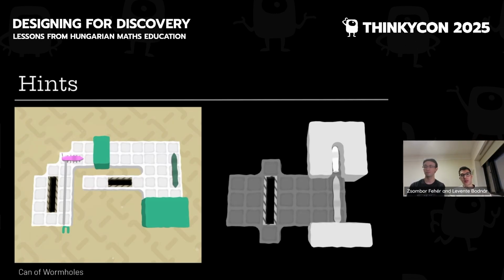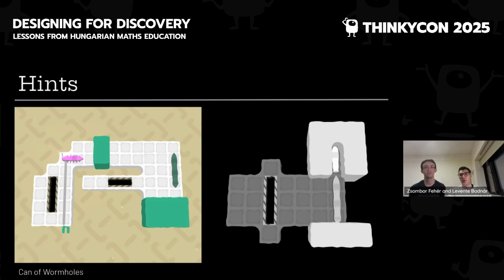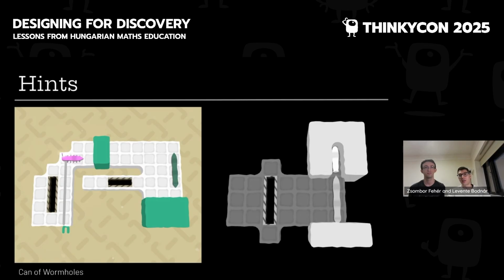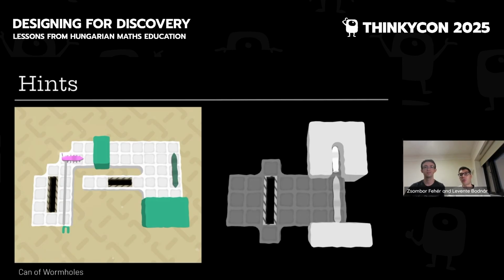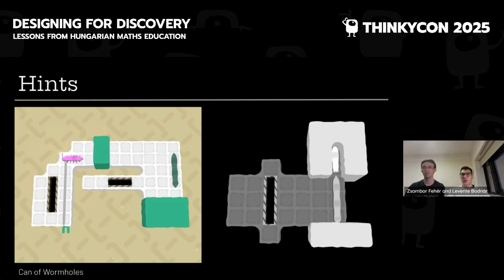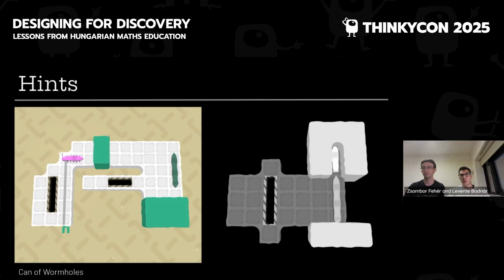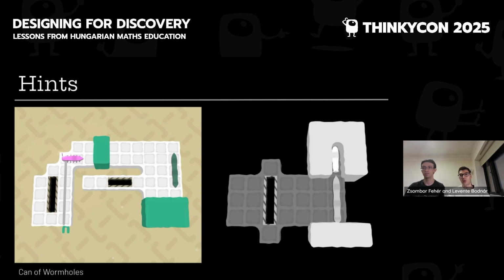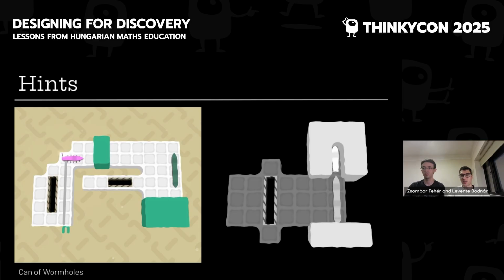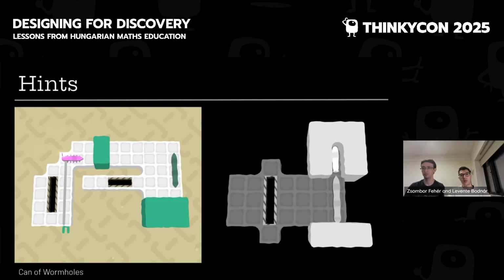So let's talk about hints. Can of Wormholes is probably the closest to the Pósa method in terms of how it gives hints. In that game, you are stuck on a level, you can click Gain Insight, which will give you another puzzle, for example, the image on the right. A simple puzzle that guides you to the same idea that you need in the original puzzle, but with much less complexity. And this is great. Can of Wormholes revolutionized hint systems in puzzle games. Many other games follow this method.